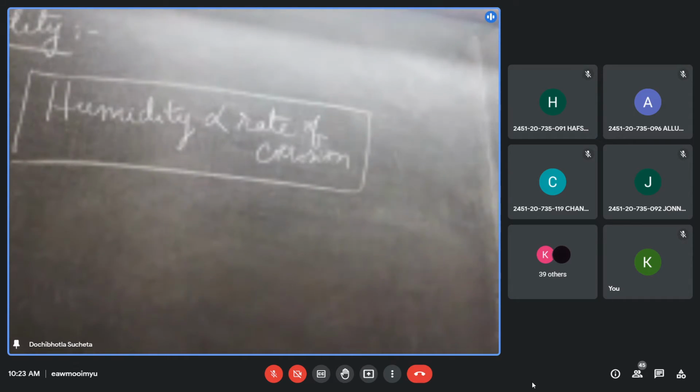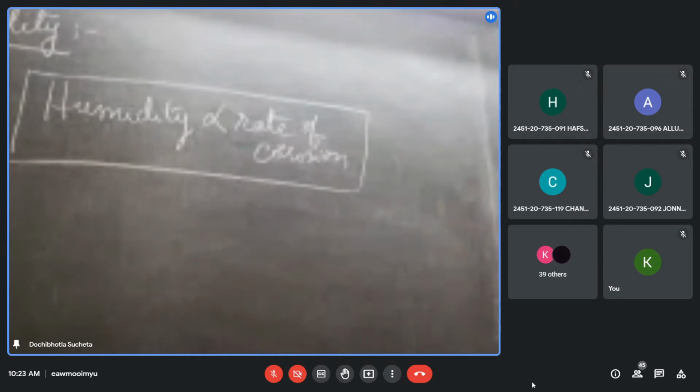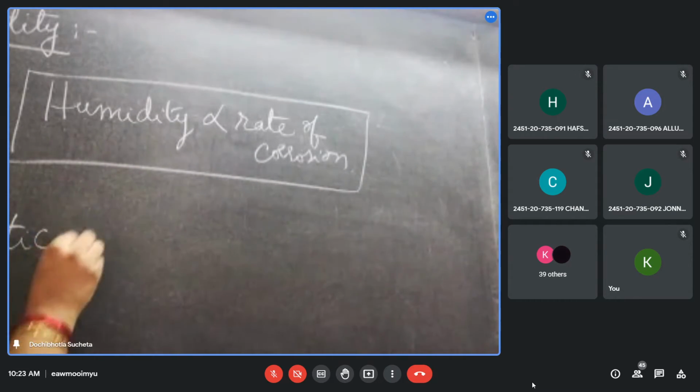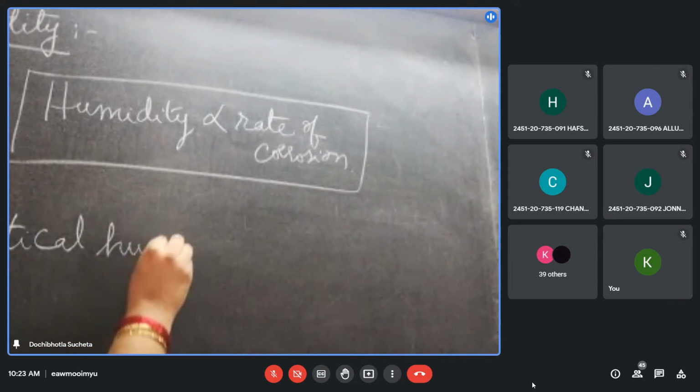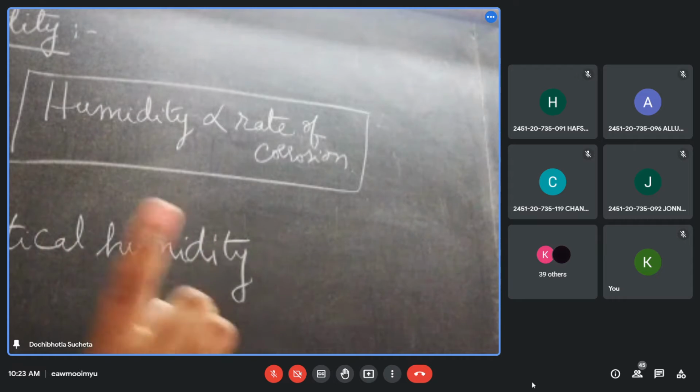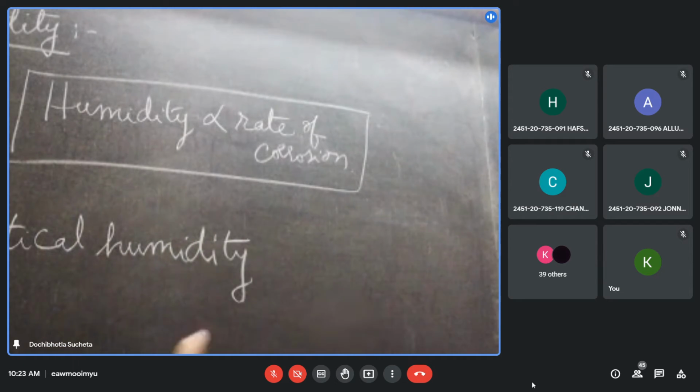What we should realize is that usually that's a broader statement, but there is a term called critical humidity. What is critical humidity? It is the humidity in the atmosphere which sharply increases the rate of corrosion.